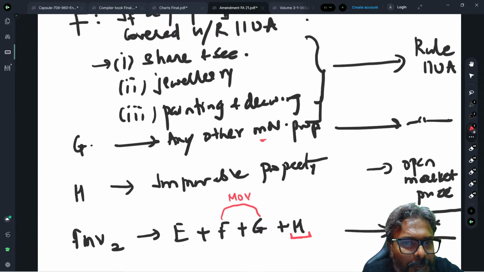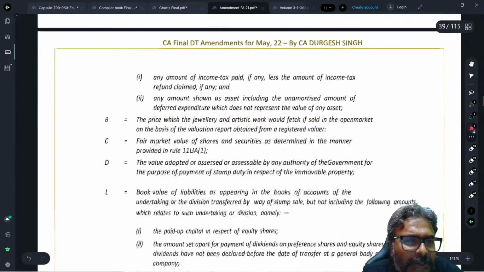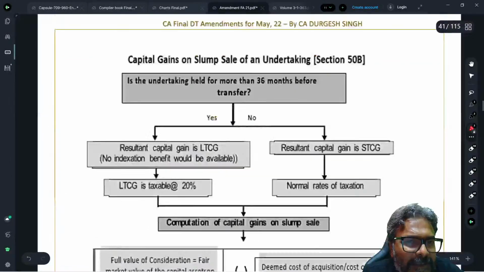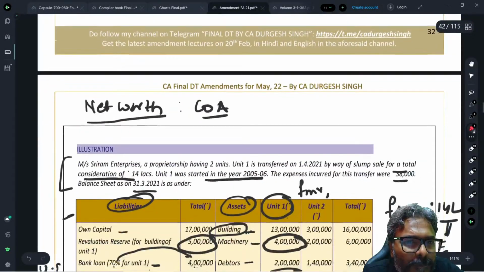H is about the immovable property, for which we take up the open market price. This is your FMV number 2. Take up the higher of the two, and that is the answer. Is that clear to all of you, students? Shall we do a practical now?